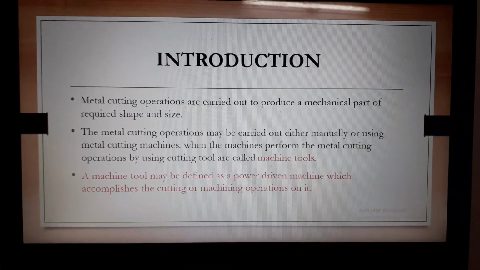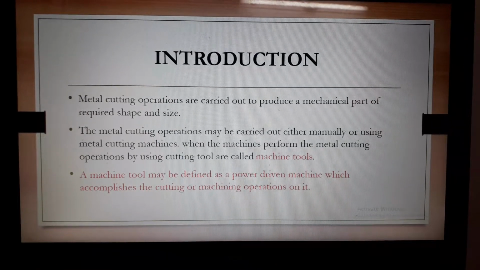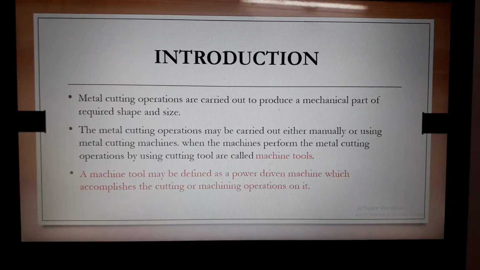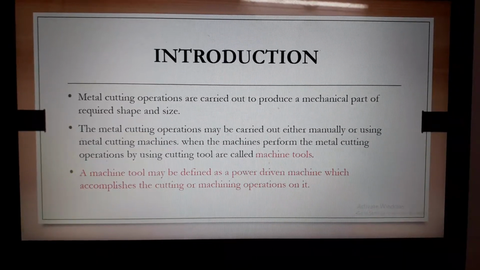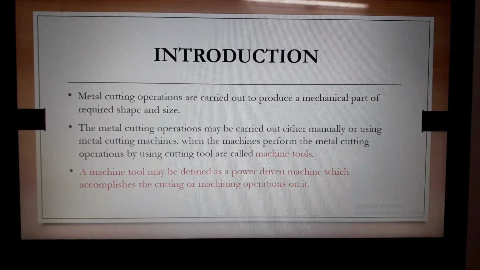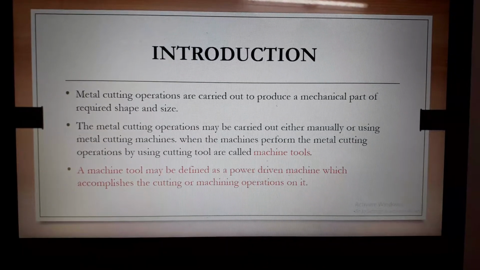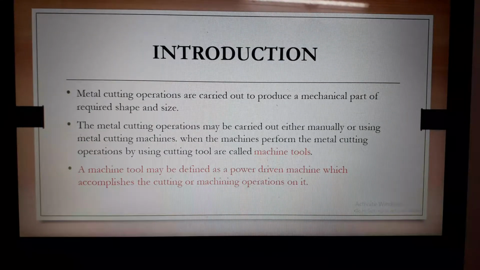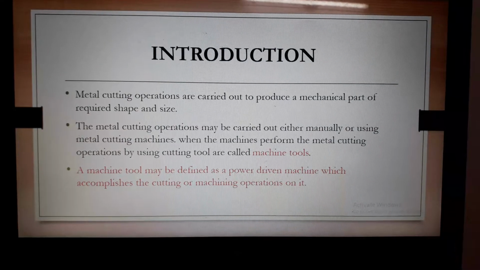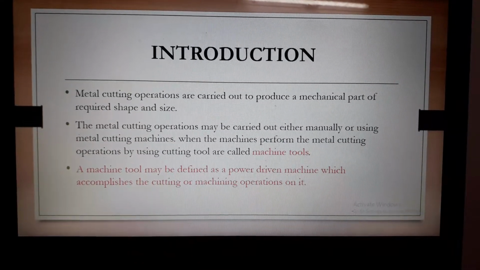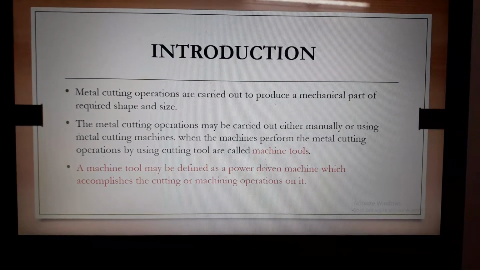But in the lathe, metal cutting operations are carried out to produce a mechanical part of a required shape and size. The metal cutting operations may be carried out either manually or by using metal cutting machines. Manually means we use tools like chisels, files and saws to cut the mechanical part to get the required shape and size. In metal cutting machines, we operate the machines to make cutting operations.